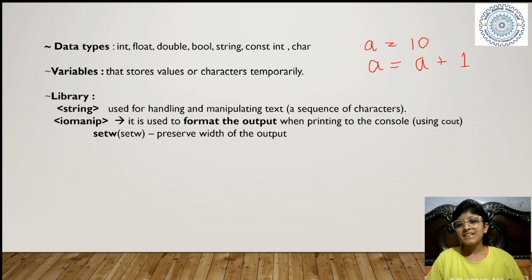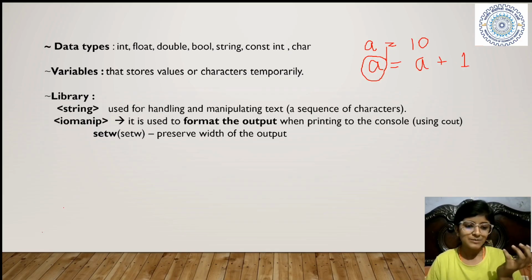No. But in C++, it is correct. Basically, in maths, in one question, the value of one variable is constant. But here in one code, the value of a variable is not constant. It means now in A, we want to store the previous value of A plus 1. The previous value of A is 10, and plus 1 is 11. So now the value of A is 11. Okay. Hope you understand now.